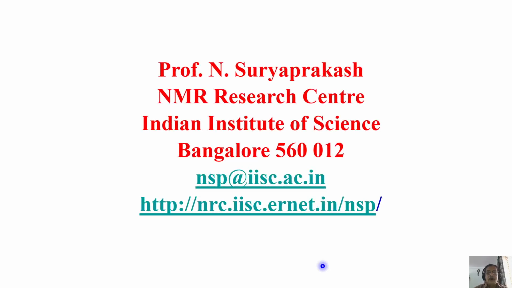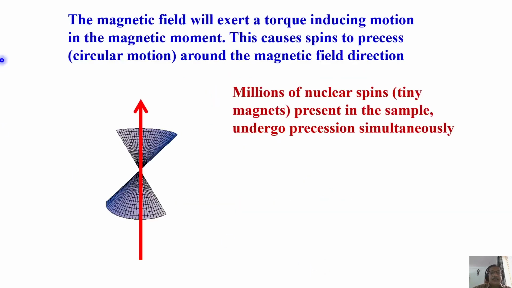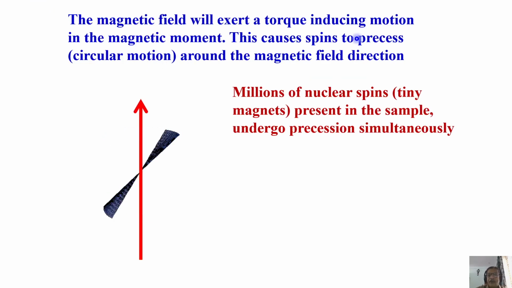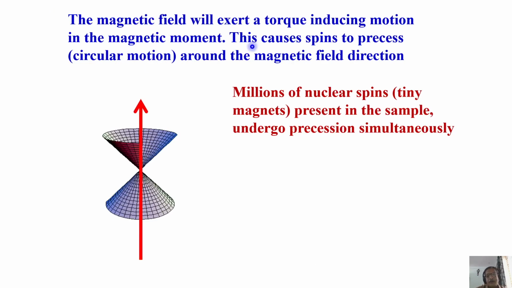Since the last 2 or 3 classes, you have been trying to understand some of the basic concepts of spin physics. And in the last class, I was telling you about Larmor precession. In that, I said one of the important concepts is that the magnetic field will exert a torque inducing motion in the magnetic moment. This causes spins to precess.